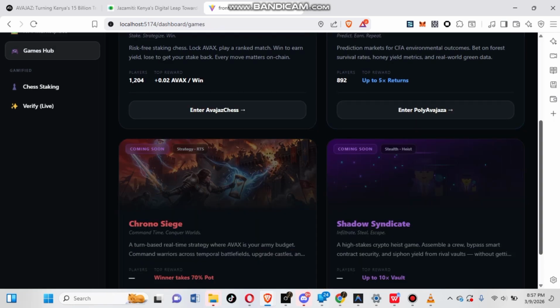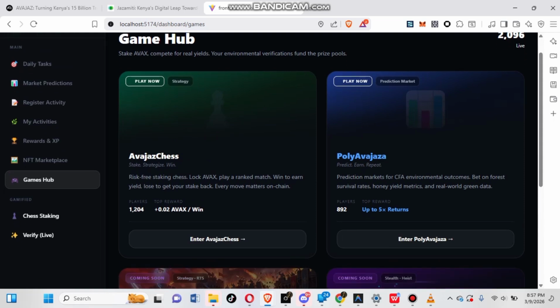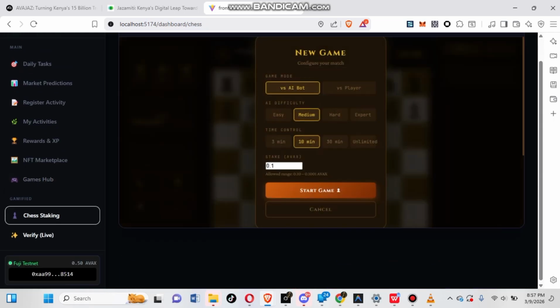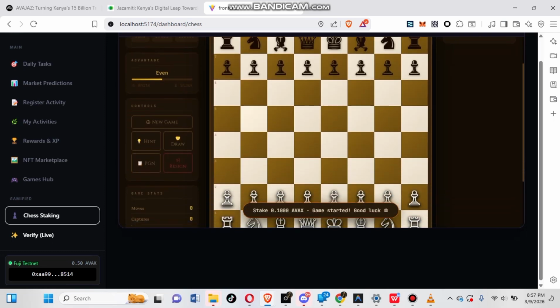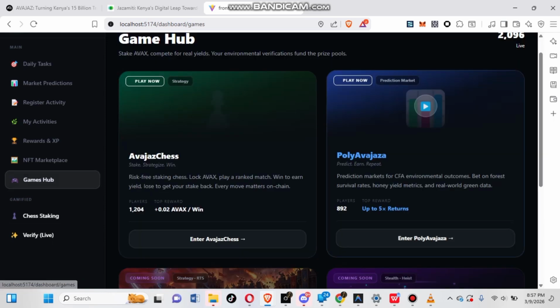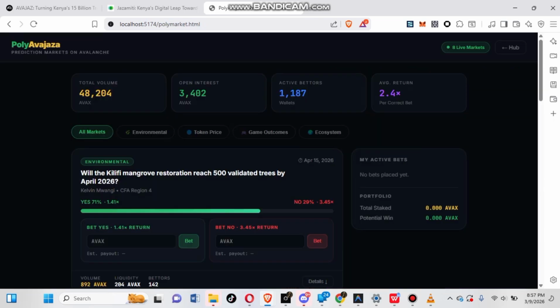There is also Avajaz prediction, a system where users forecast ecosystem outcomes. For example, will Kilifi mangrove restoration reach 500 verified trees by April 2026? These predictions are optimized using AI agents powered by Avalanche sub-agents, helping improve market accuracy while protecting liquidity. This combination of strategy, predictions, and gamification helps build a smarter and more engaged environmental community.